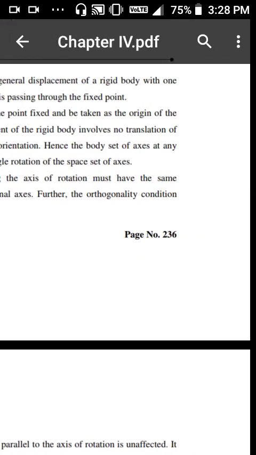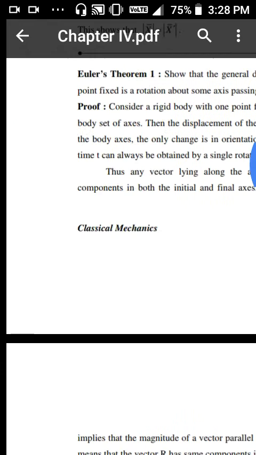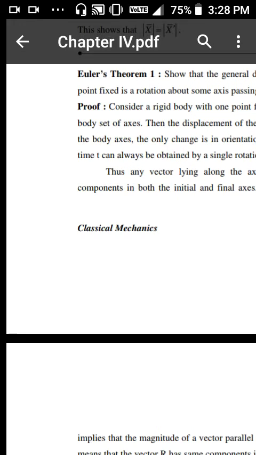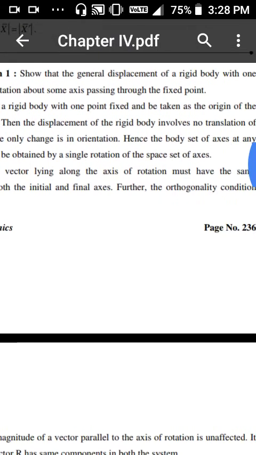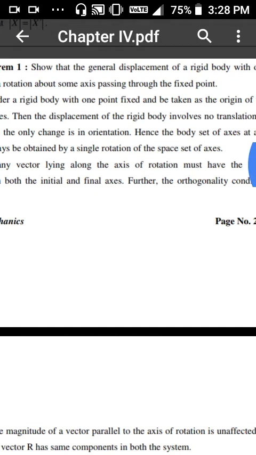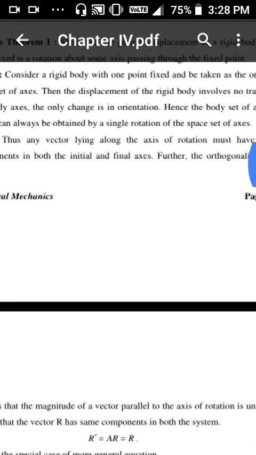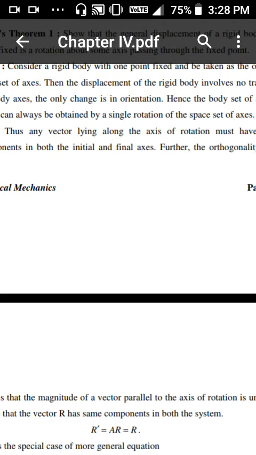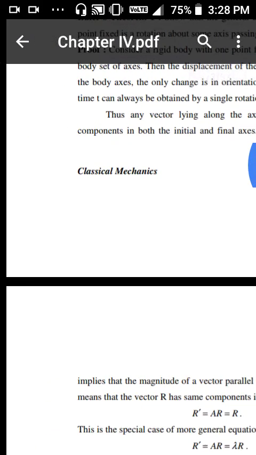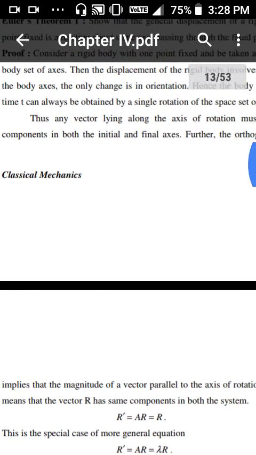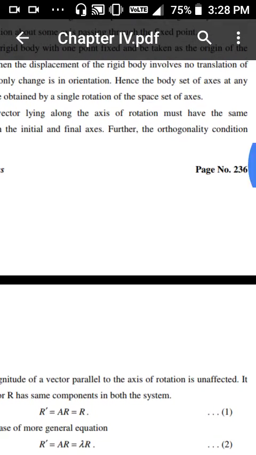Hence, the body set of axes at any time t can always be obtained by a single rotation of the space set of axes. Thus, any vector lying along the axis of rotation must have the same component in both the initial and final axes.